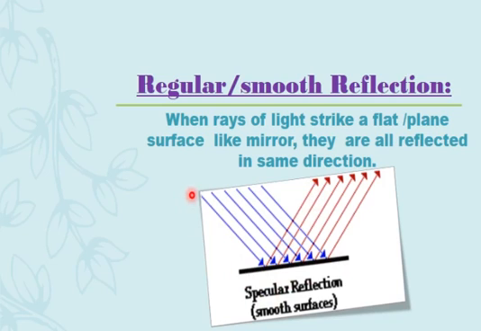The blue lines are incident rays of light, and the red colored lines are reflected rays of light, and they are all parallel. Just as the incident rays are parallel, the reflected rays are also parallel to each other. So this kind of reflection from a smooth surface is called specular reflection, or you can also call it regular reflection.